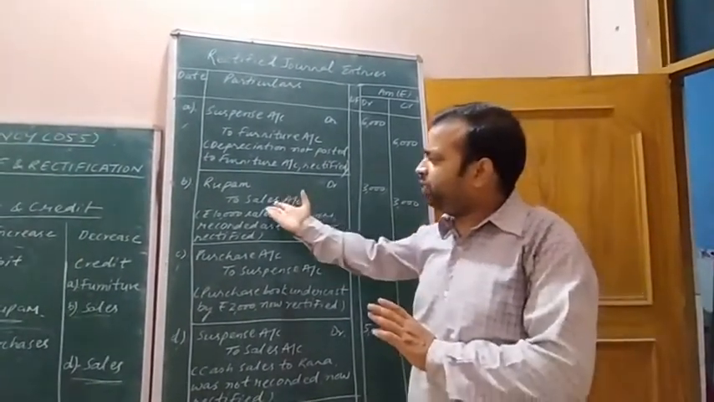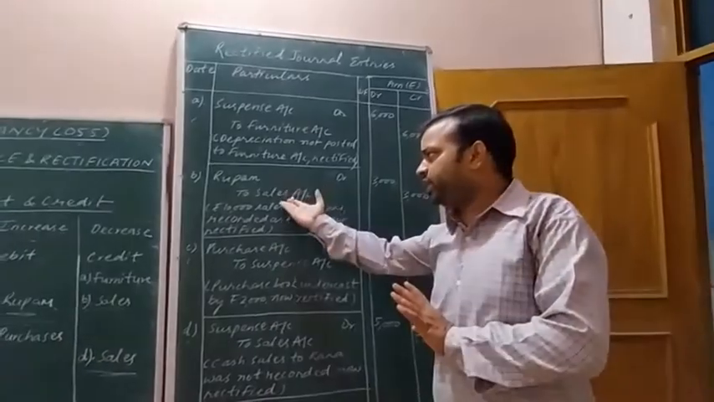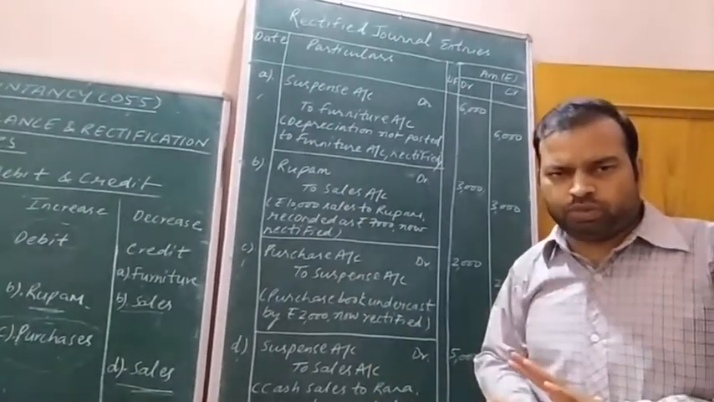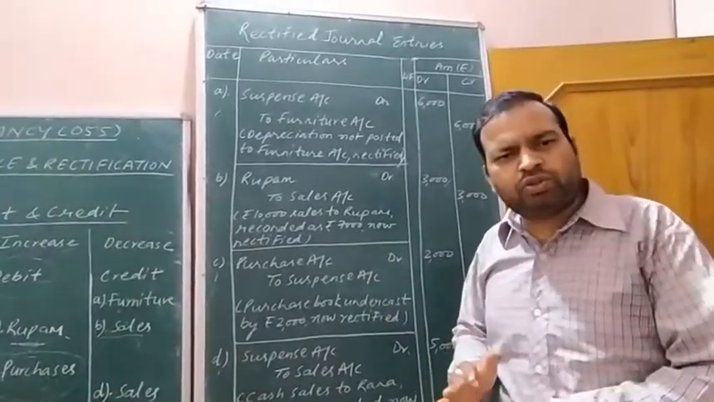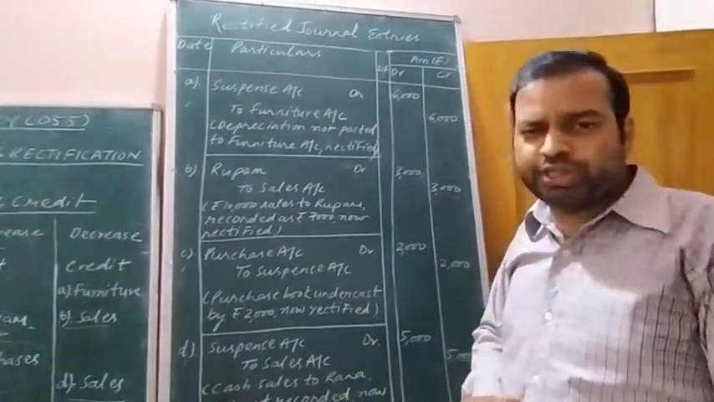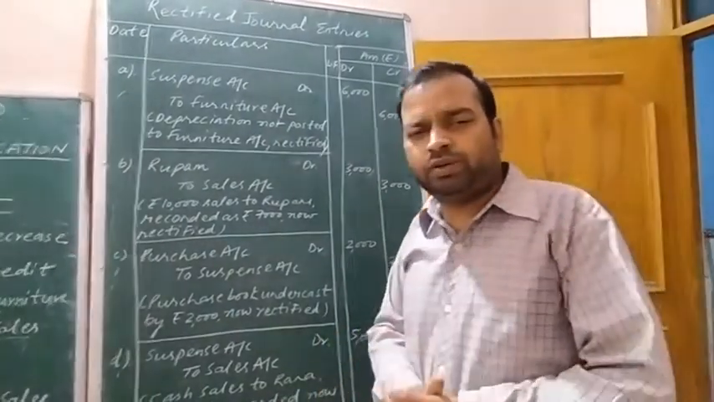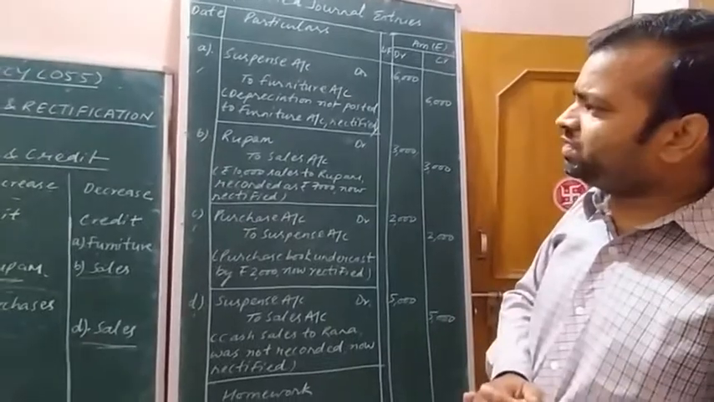If there might be overcasting, then the journal entry might be present here in the particular column, say to Rupam. But this is the case of undercasting. In place of 10,000 rupees, 7,000 was posted. So there was an undercasted amount of rupees 3,000. So this was the explanation of question number 20 of NCERT.